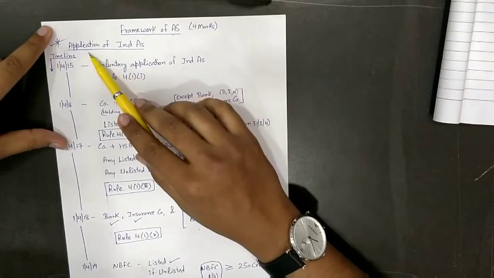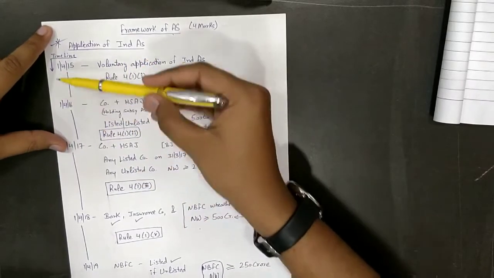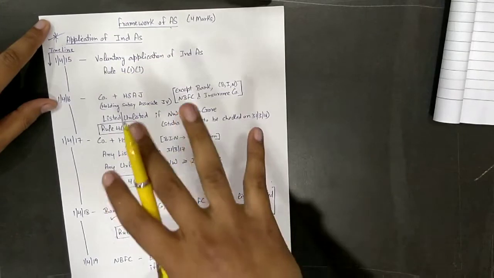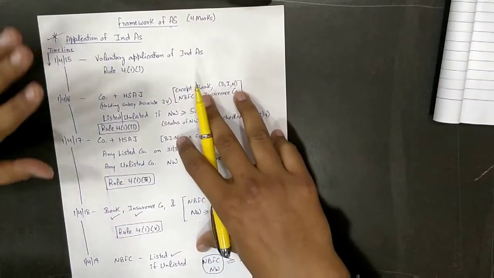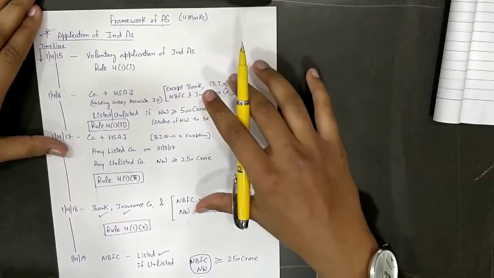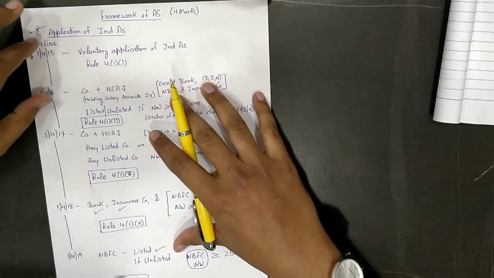Alright. Application of Ind AS, Indian Accounting Standards. Timeline: I have written the timeline on this side and all the relevant provisions on this side. This is 100% complete notes. You don't have to refer to any kind of book. If you are doing last minute or last month study, this much is 100% sufficient for you.